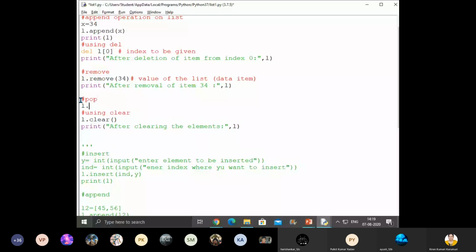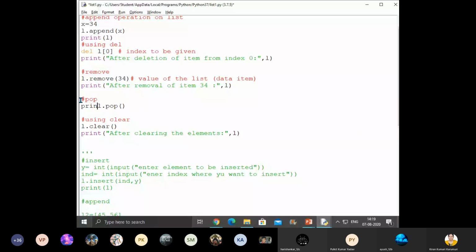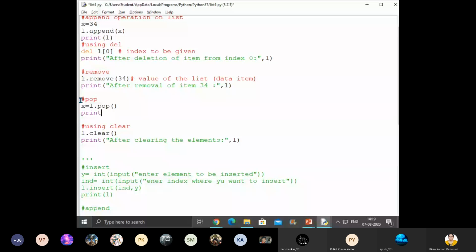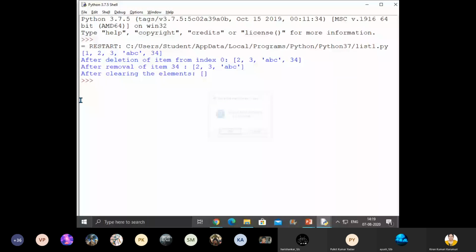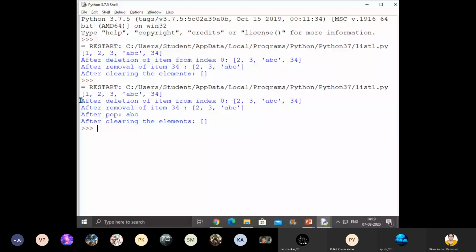L dot pop if I give. Okay. So here it will return something. Okay. Some x equal to L dot pop. Then print x. After pop. Okay, children. So now let me show you output. See, after pop, what is the last item? Whatever you are removing, that is the last element, isn't it? So pop will do the removal of the last element if index is not mentioned.